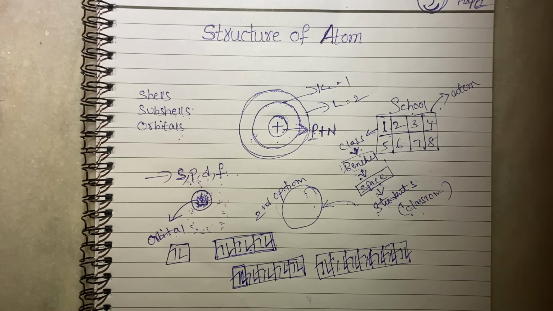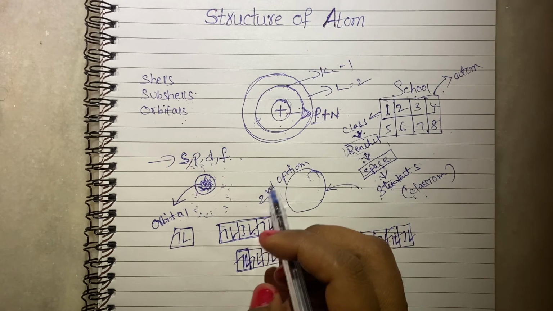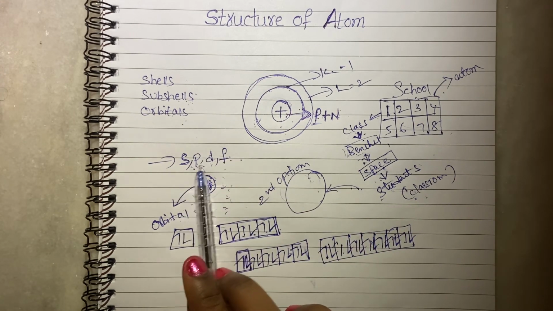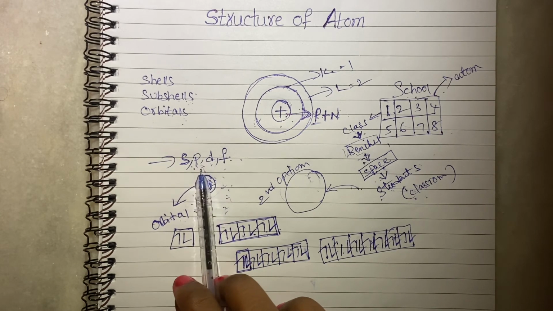D means diffuse. Diffuse lines are nothing but the electrons. When they move from the higher energy level to the lower energy level, they form some lines. Based on that, they gave the names. S means sharp. P means principal, very high lines.